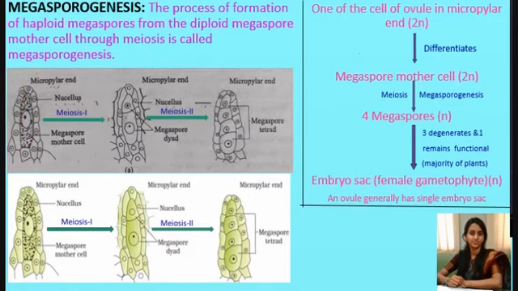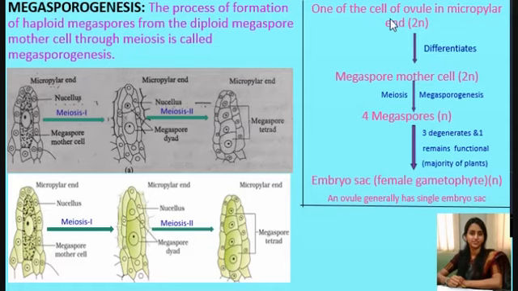Look at this. Here I have tried to show the process of megasporogenesis as a schematic representation, to make you understand the concept very easily. In the previous video, we learnt about the structure of the megasporangium, that is the structure of the ovule, and you can recall there are two ends, one is the micropylar end and the other is the chalazal end.